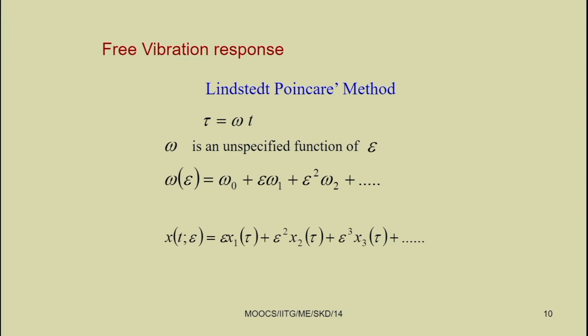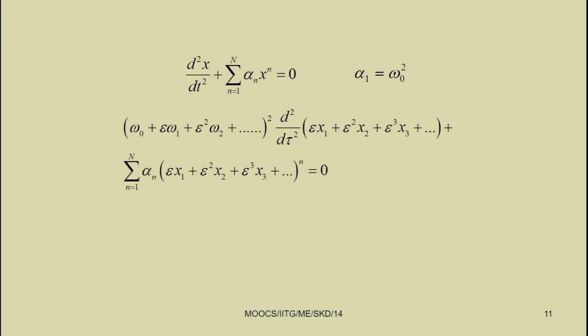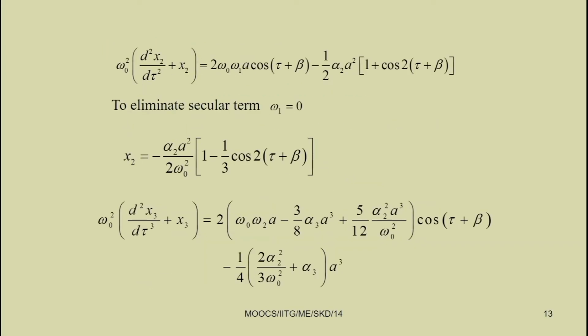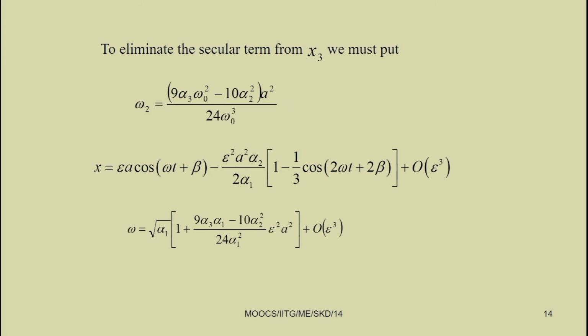Previously we used the Lindstedt-Poincare technique to find the free vibration response of the system. In that case we got the relation between these. You can see the relation between omega and a, where root over alpha 1 is nothing but omega 0.